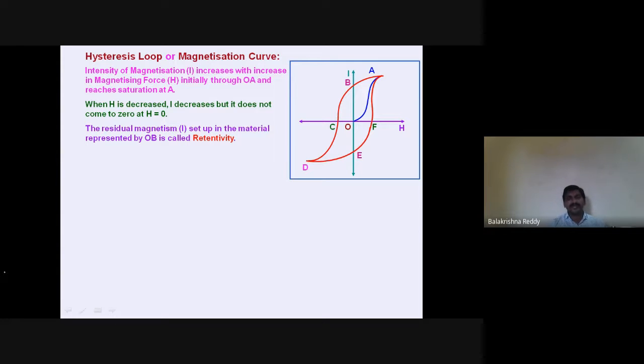What do you mean by retentivity, sir? This is the most important topic. Retentivity, in the sense, is what we call residual magnetism.